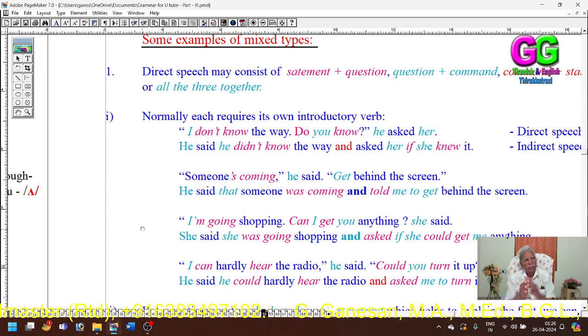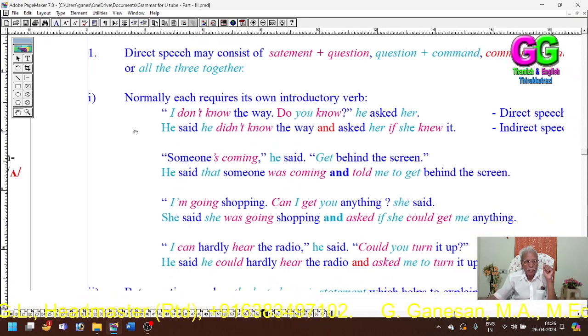Then the reporting conjunction: if the subjects are the same, we need not use the conjunction, but if they are different, we must use "that."